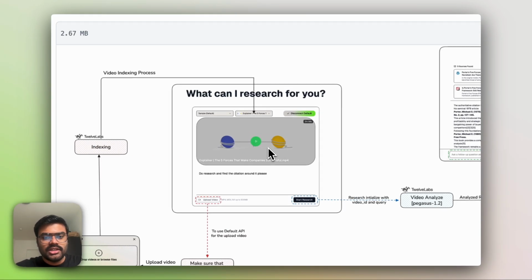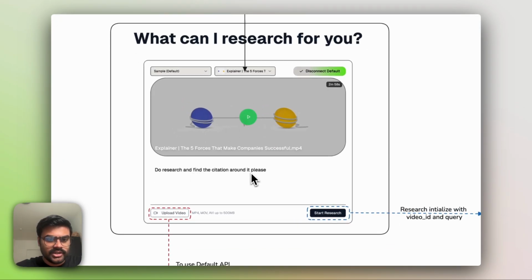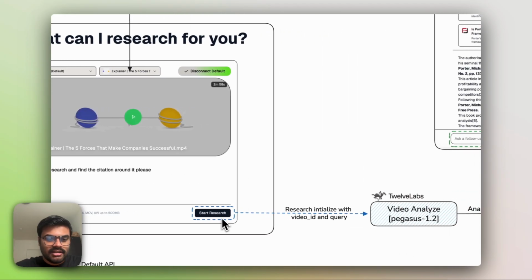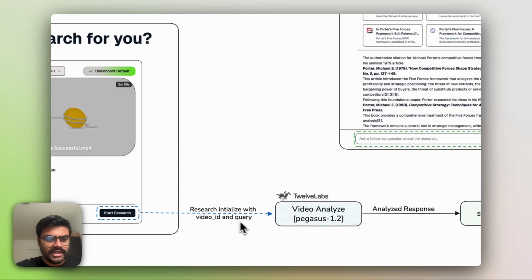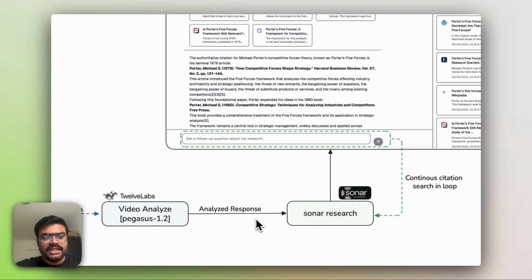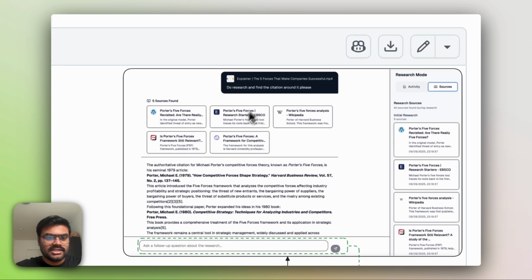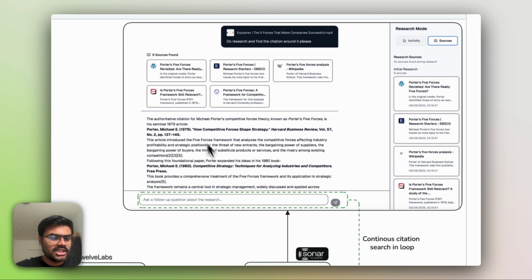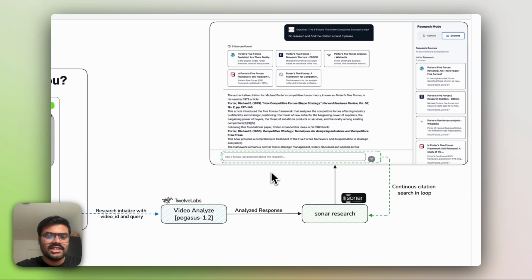So let's directly jump to see it from an architectural view, the process which we saw. As soon as we select any video and do research and find citation around it, as soon as we click on start research, the research initializes with video ID and query. It goes to Pegasus 1.2, which is from TwelveLabs, and then the analyzed response is sent to Sonar research. And it provides us the result with sources, with response. And if you provide further queries, like follow-up queries around it, the continuous citation search starts in a loop with Sonar. So this is one of the flows.